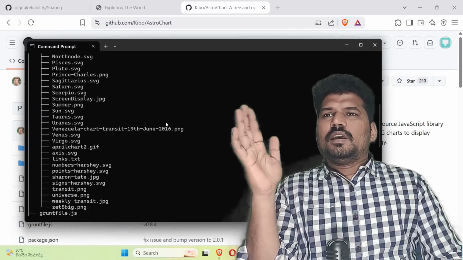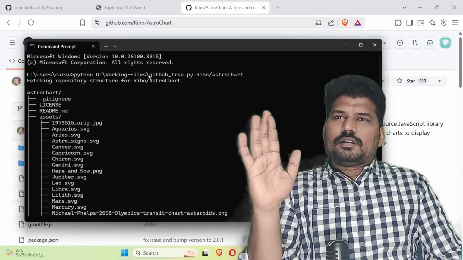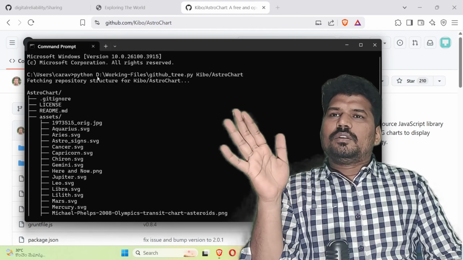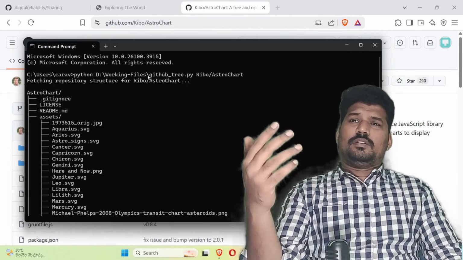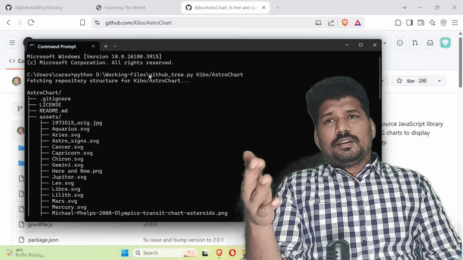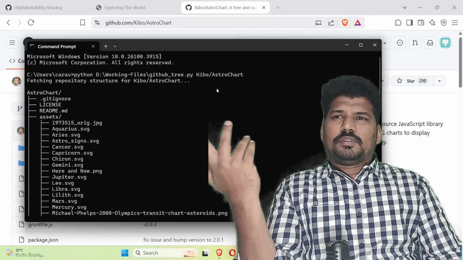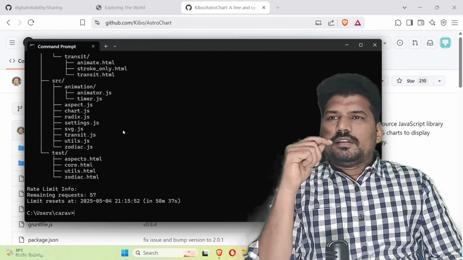So likewise, if you are not using this command prompt in the folder in which it has been saved, then you need to give the path here. Otherwise, if you are running this command prompt in the folder in which you have saved this one, you can simply type this and you will get it.